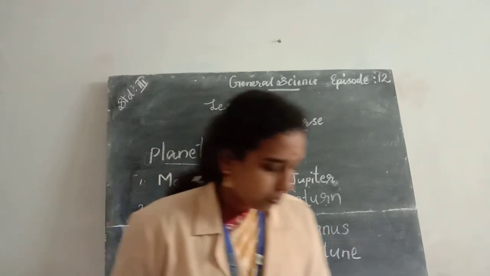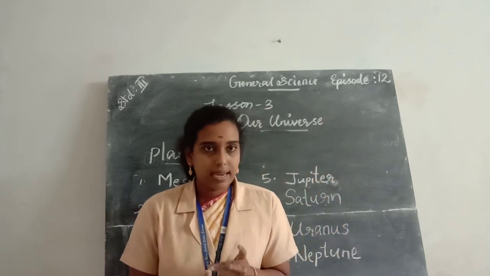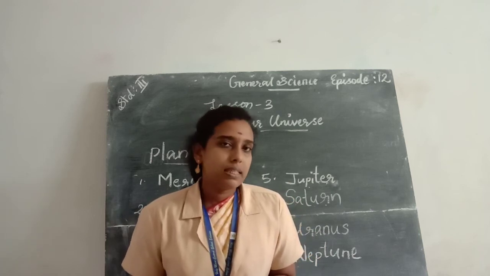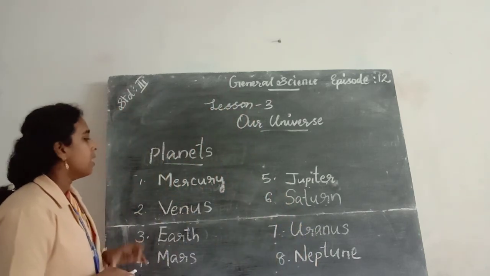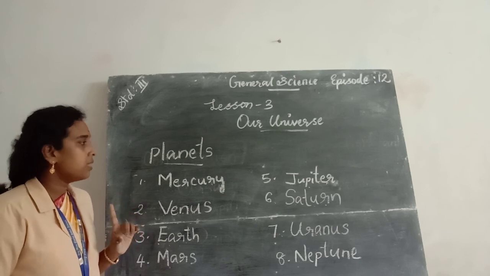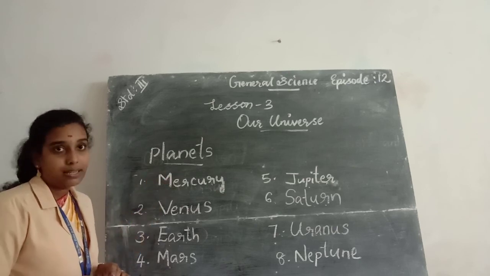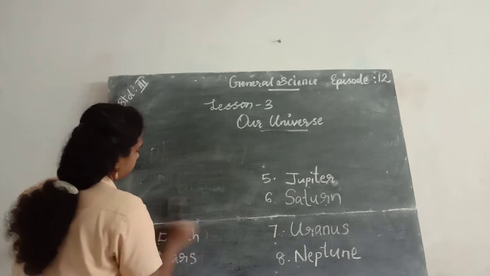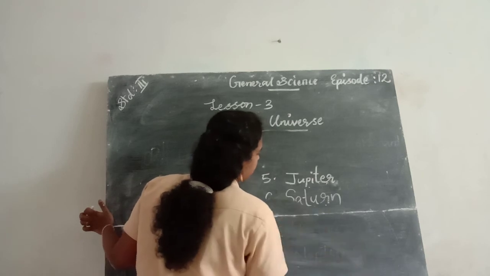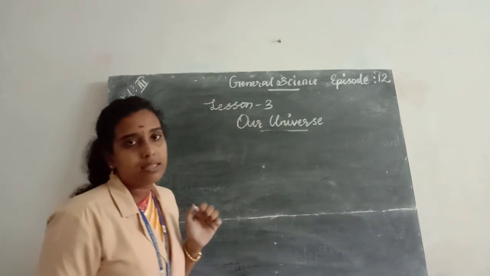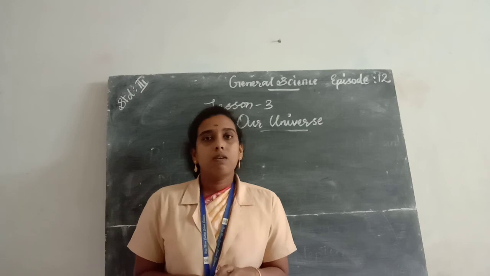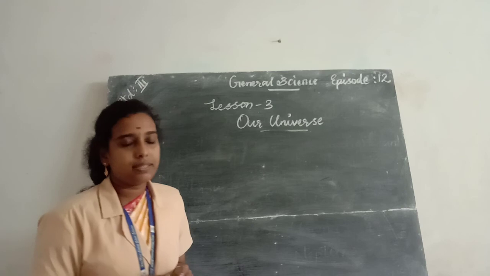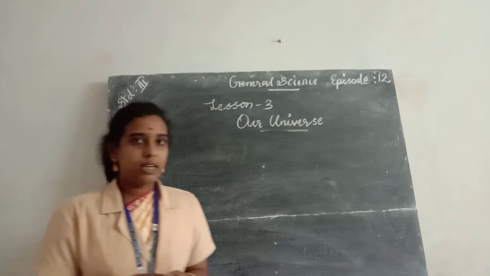So today we are studying about constellations and the 8 planets. Okay. So which are the 8 planets in our solar system? Mercury, Venus, Earth, Mars, Jupiter, Saturn, Uranus, and Neptune. Starting with the constellation, a group of stars arranged in a pattern is known as constellation. Ursa Major, Scorpius, Orion, and Leo are examples of different constellations.